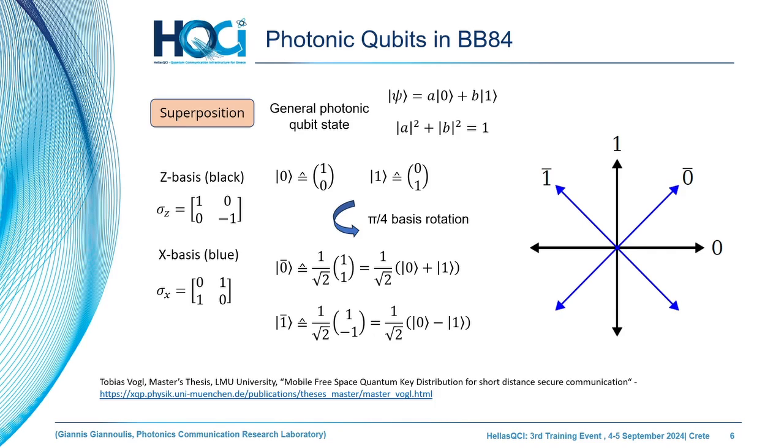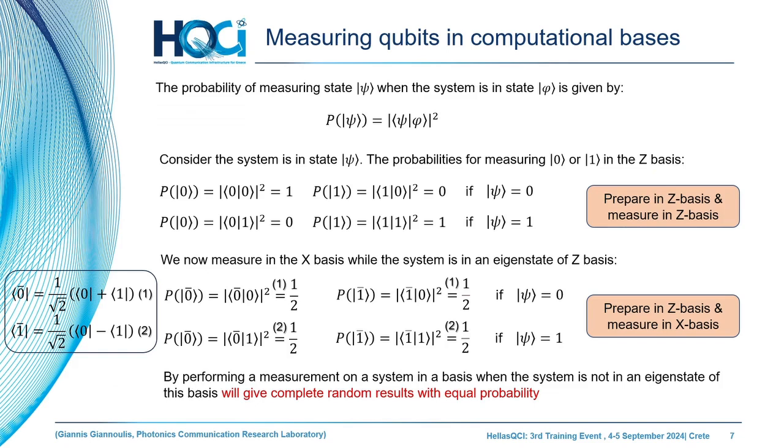The first one, working in the Z basis, is the black arrows, as you can see. So these are the eigenvectors. And also, if we rotate the base, speaking the language of algebra, we get the X basis, which is a quarter-rotated base. Why do we need these two different computational bases in our protocol implementation?